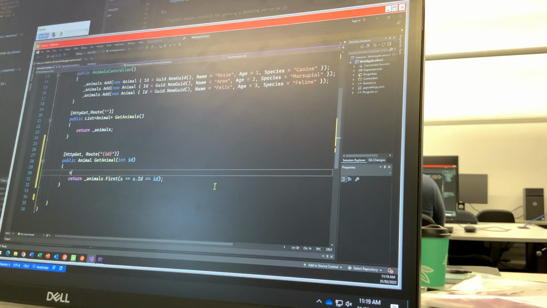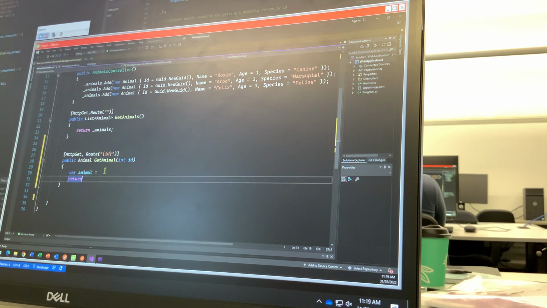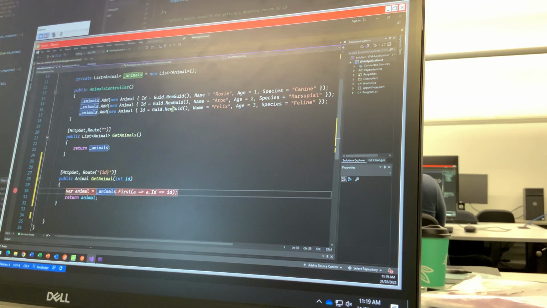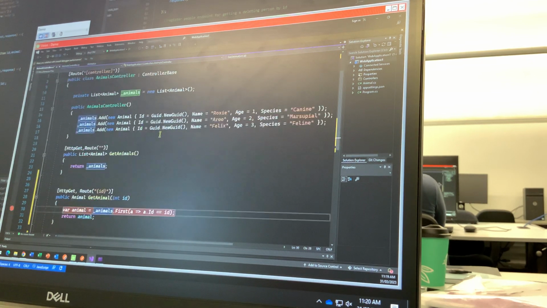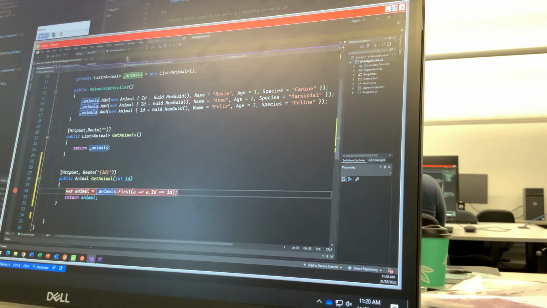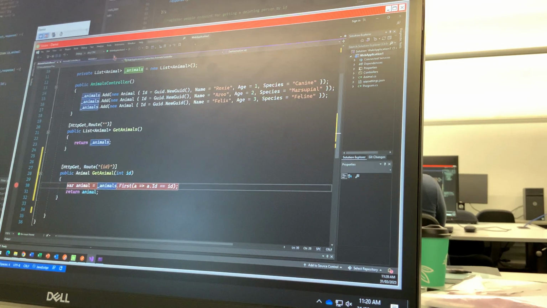So let's check that out. Let me go var animal equals, just so you can see this in action first, yeah? And then I'll just go return animal. Does that make sense? I'll put it into a separate variable so we can whack a breakpoint in and see what we get, okay? Alright, so let's start it up again. Not quite sure why I'm not getting the green colouring, but that's alright, doesn't matter. Okay, start it up.